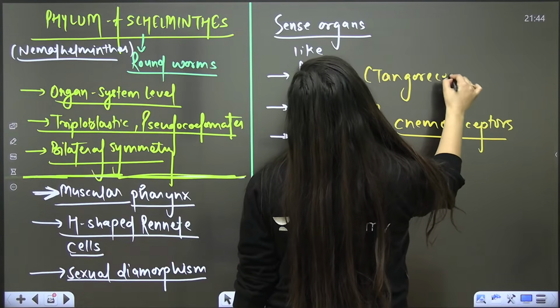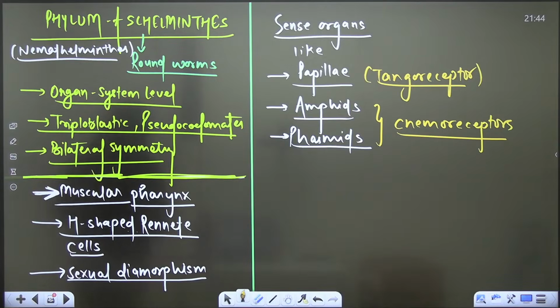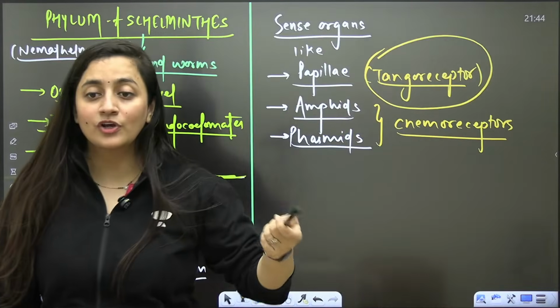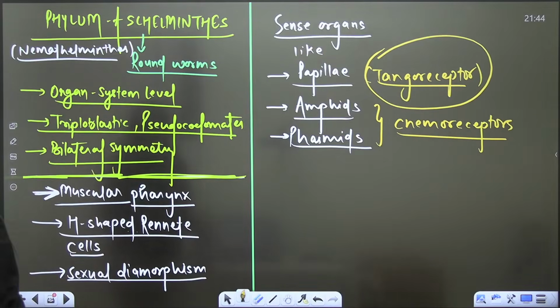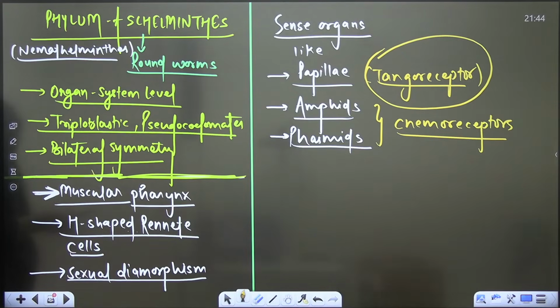Please tell me, what is the meaning of tango receptor? Quick. What is the meaning of tango receptor? Yes, tango receptor can sense touch and pressure. Right? Chemoreceptor will sense chemicals. Clear?